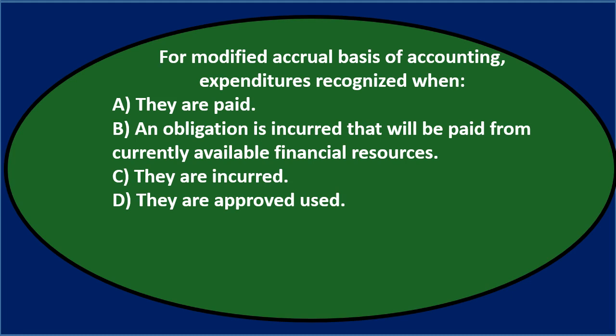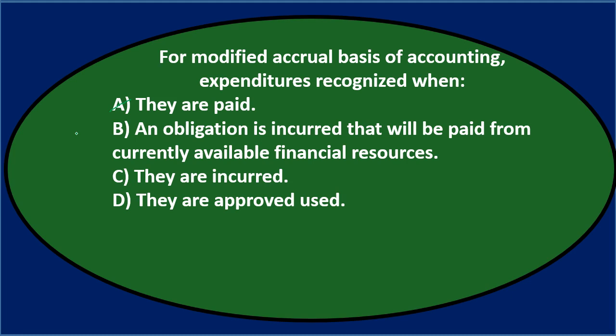And notice whenever we think of modified accrual, typically it's somewhere between a cash and accrual basis. Those are kind of the endpoints. Everything else usually is somewhere between those two endpoints. So either A, when they are paid, that would be on the far end on the cash basis, and we're on the modified accrual basis, so it's not necessarily when they're paid typically.